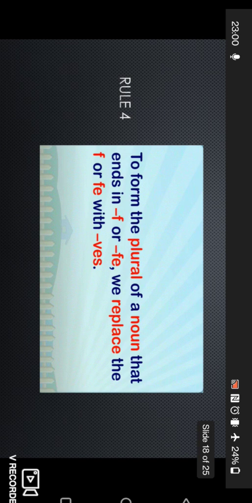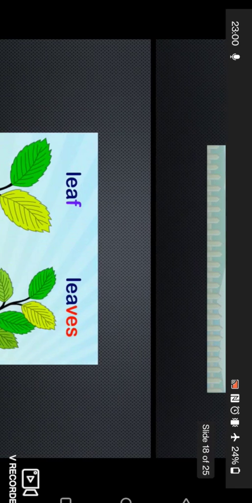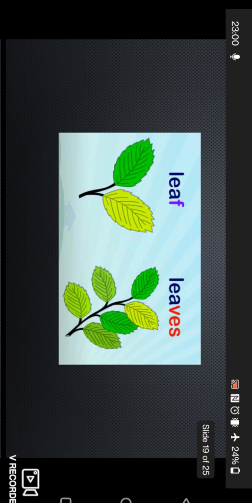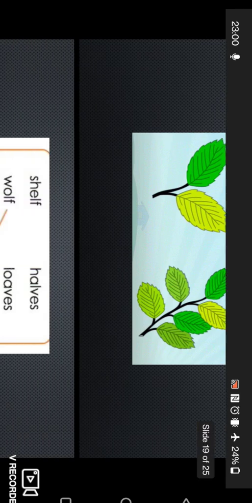Next rule, in which we have a noun that ends with f or fe. Then what do we do? We remove f or fe from our noun and we replace it with ves to make it plural. Let's look at an example. Leaf becomes leaves. As you can see, we have f at the end of our noun, right? So we have removed f and we have added ves.